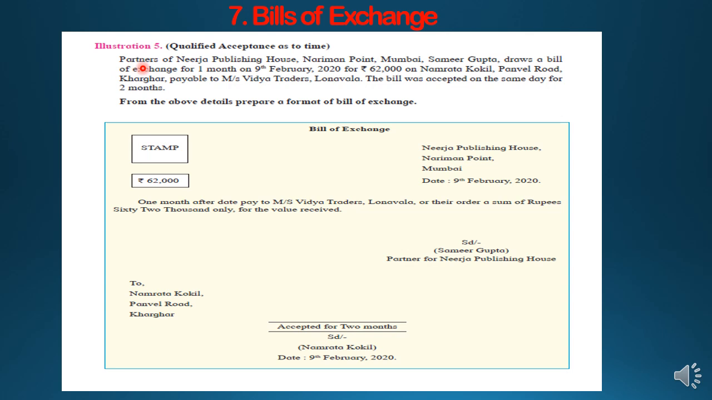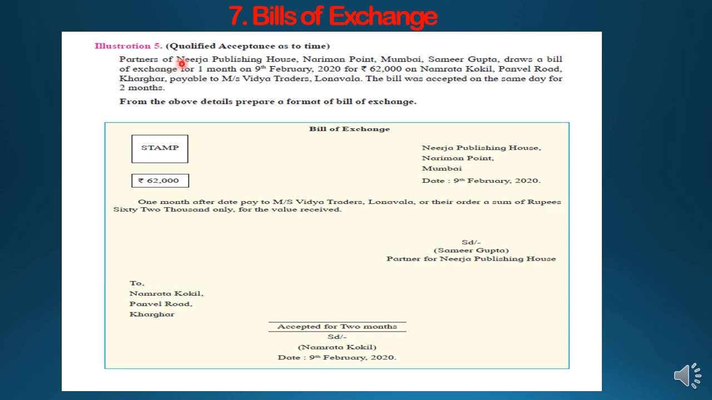Now let's see who is the drawer and drawee in this. Partners of Nirja Publishing House, Nariman Point, Mumbai. Samir Gupta draws a bill of exchange for 1 month. So Samir Gupta is drawing the bill, so he will be the drawer. But he is drawing the bill on behalf of which firm? He is drawing the bill on behalf of Partners of Nirja. So the actual drawer is not Samir. The actual drawer is this firm.